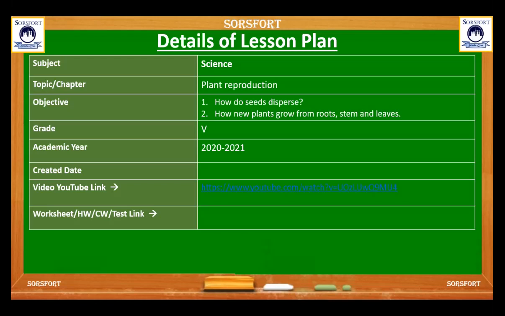In today's class, you are going to learn about what seed dispersal is, how seeds disperse, and how new plants grow from roots, stem, and leaves.